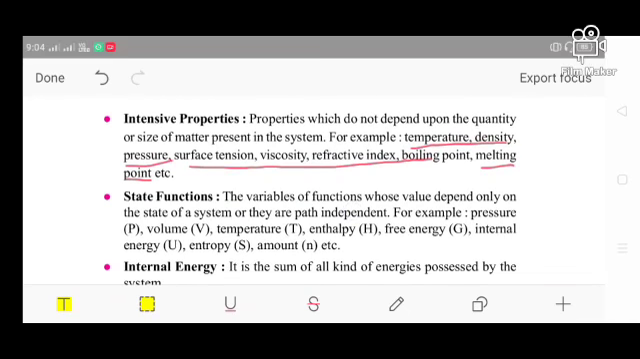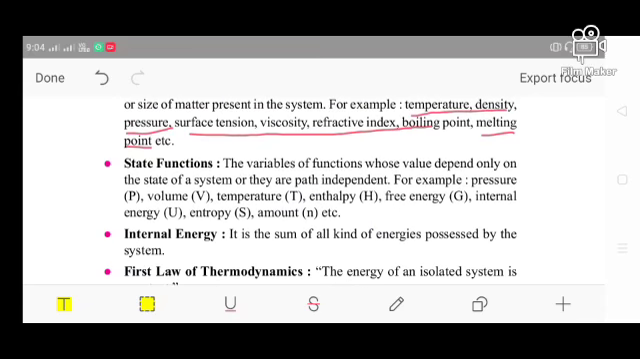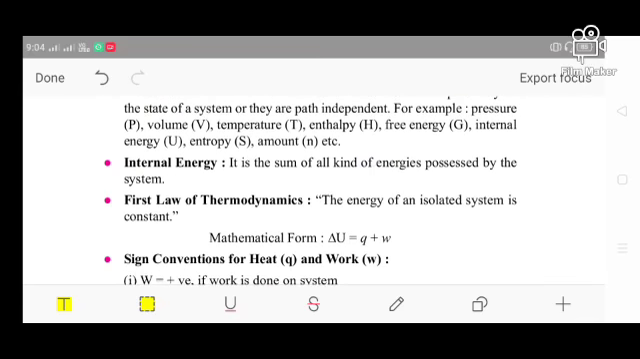Intensive properties must be constant. Okay, so after that, the state function. So what is the state function? The variable of the function whose value depends only on the state of the system, not on the path of the system. That means it is only dependent on the state, from which state to another state it is changing, but does not depend on the path. So this is known as your state function, similar to pressure, volume, temperature, enthalpy, free energy; these are state functions.